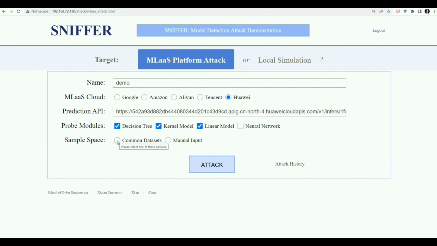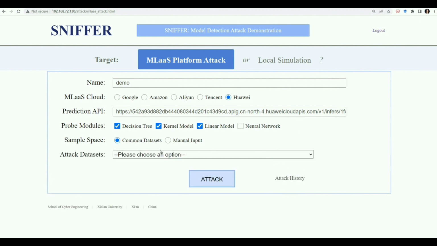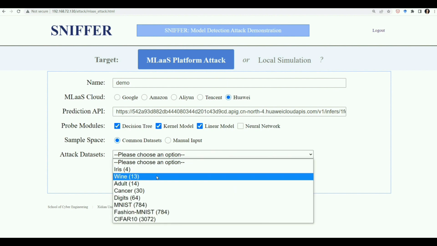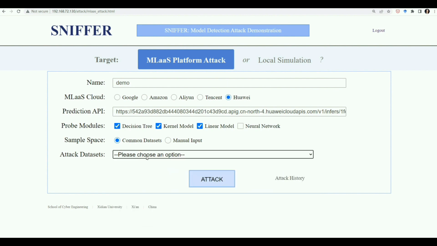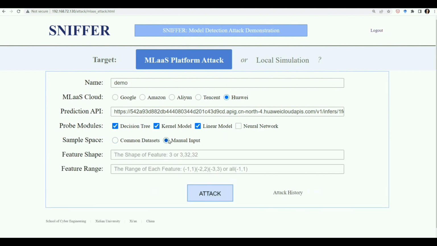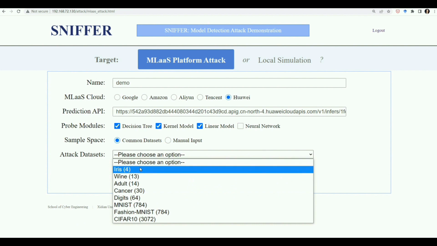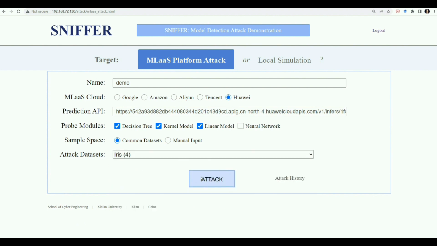Next, the audience should tell Sniffer about the legal input for the MLAS platform. For convenience, Sniffer has several built-in datasets, which can be selected directly if the target model supports them. Alternatively, the audience can input manually. For example, the MNIST dataset can be represented as 28 by 28 for feature shape and 0 to 1 or -1 for feature range. In this demonstration, we choose the dataset iris. After filling in the above contents, the audience clicks the attack button to launch the attack.